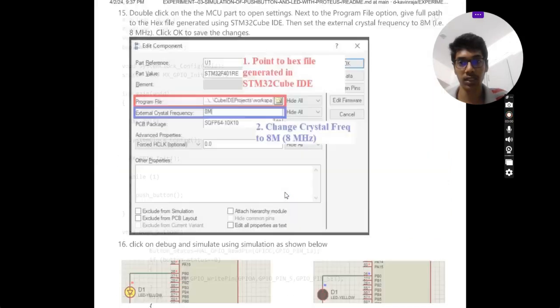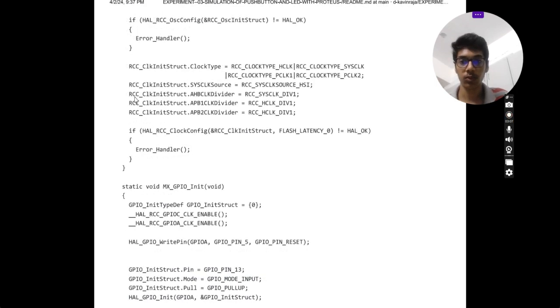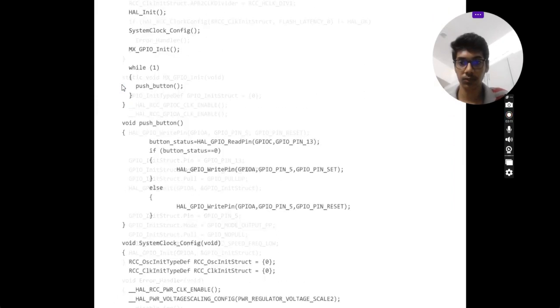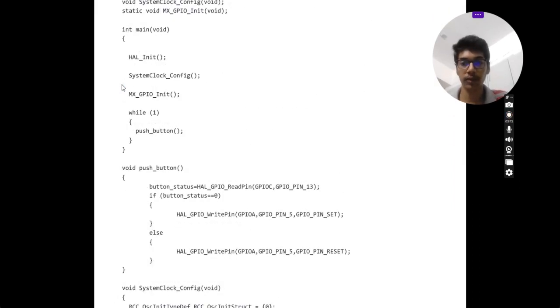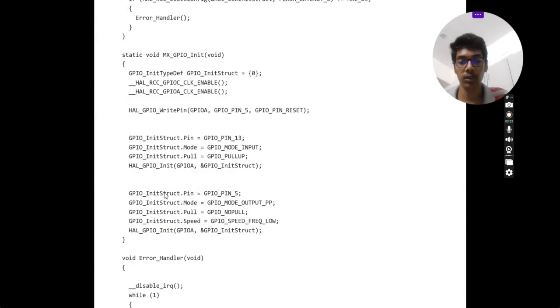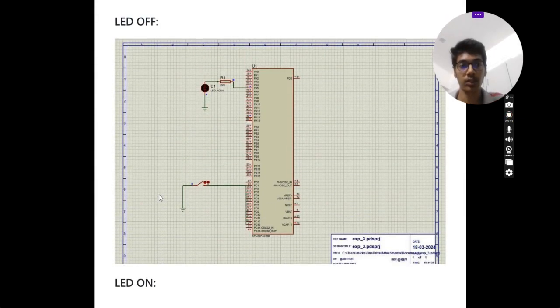Here I am using a program, you can see that this is the program that I am doing here. This function, void push_button, displays the main function for input and output purpose, and it is already created by default when you click the save button after making changes in the processor.